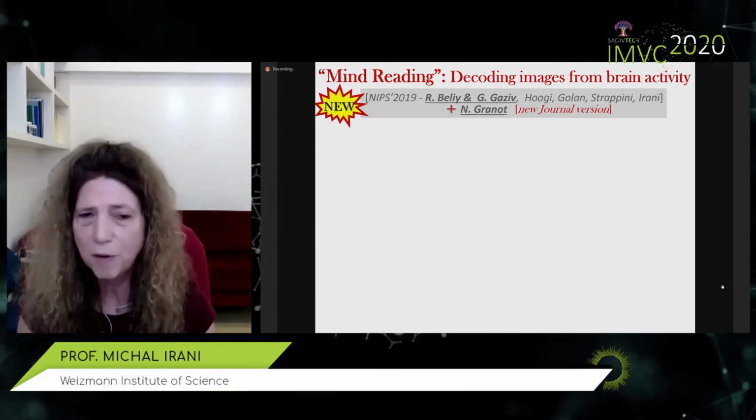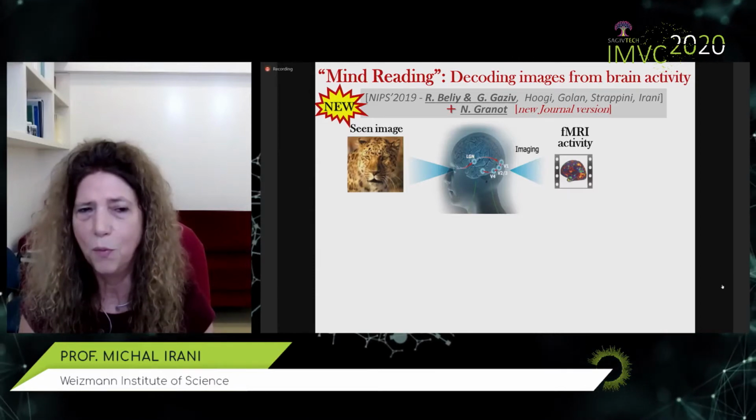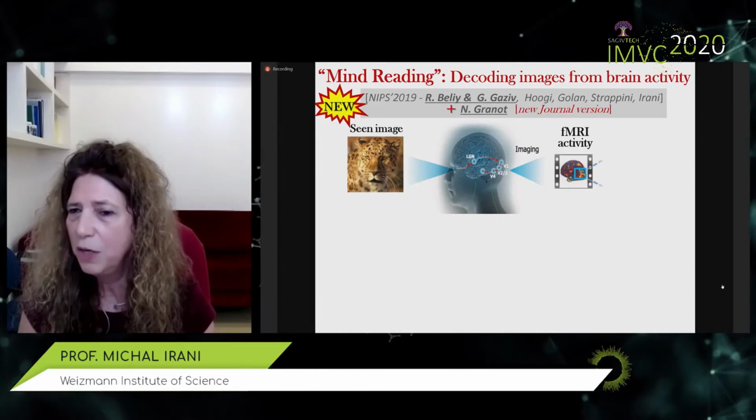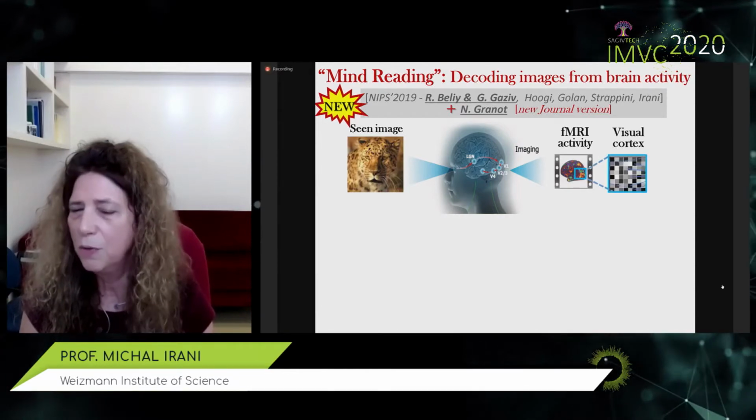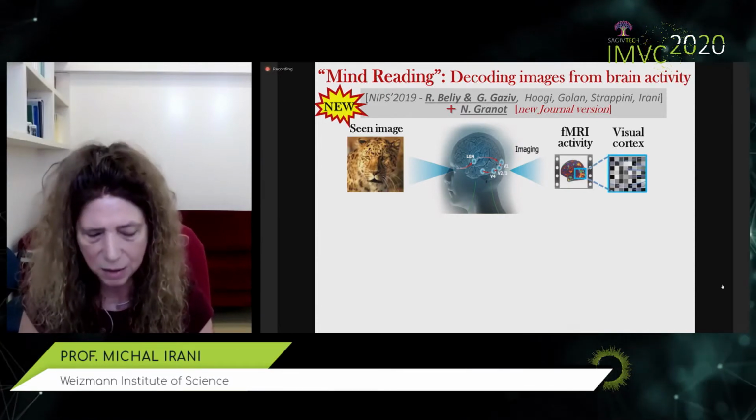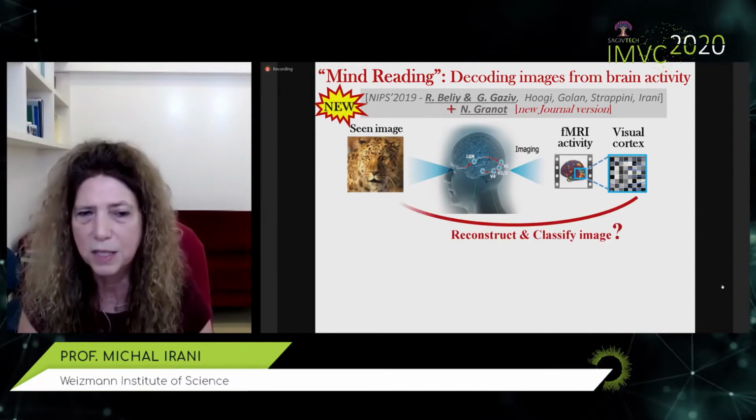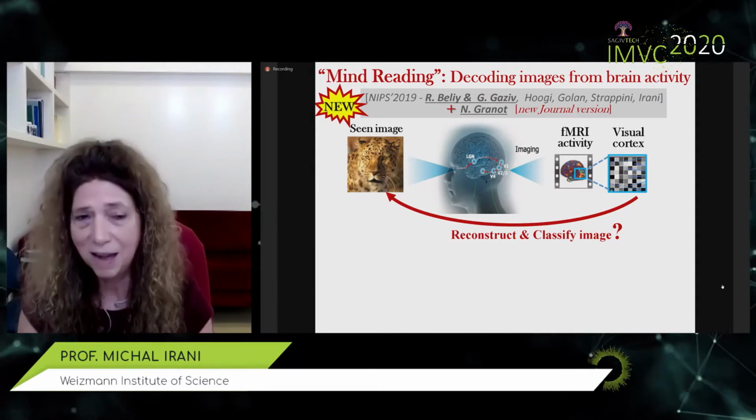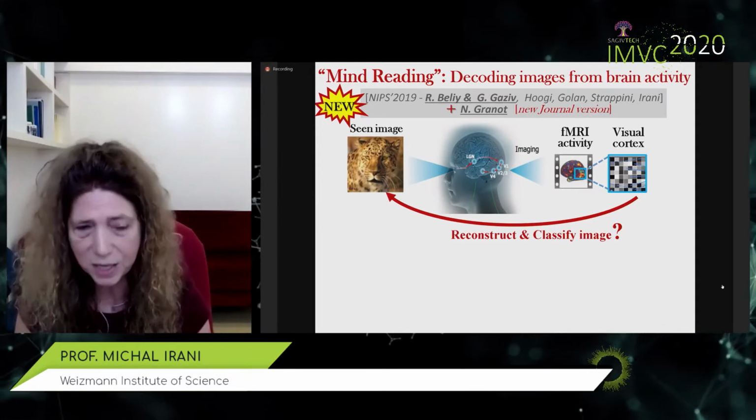So the idea is we have a person lying in an fMRI machine watching images, and we record his or her brain activity. And then we look at the area of the visual cortex. And the question is, can we use the fMRI recordings in the visual cortex to synthesize back the image that the person saw, as well as classify it, say what it is?